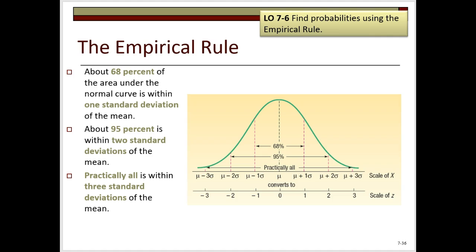The empirical rule is another important concept in statistics and probability estimation. It states that about 68% of the area under the normal curve is within one standard deviation of the mean, about 95% is within two standard deviations of the mean, and practically all is within three standard deviations of the mean. This rule is often used to quickly get a rough estimate of a variable's probability given its standard deviation and if the population is assumed to be normal.